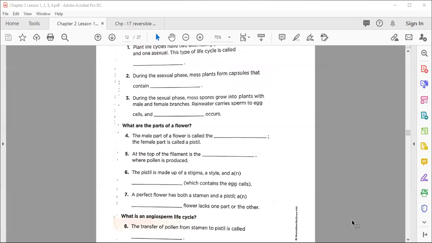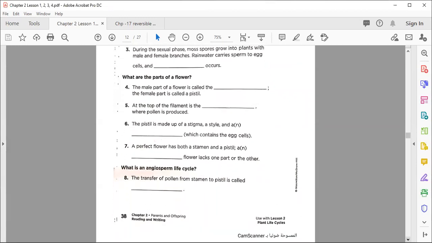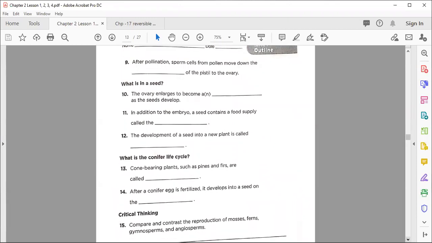Okay. After solving page number 38, the next is 39. So from number 9 to number 14, we're going to solve these blanks. First, I'm going to write here page number 39, because students sometimes forget.